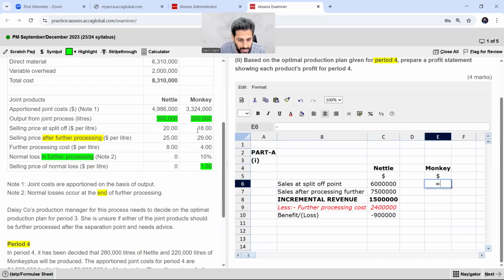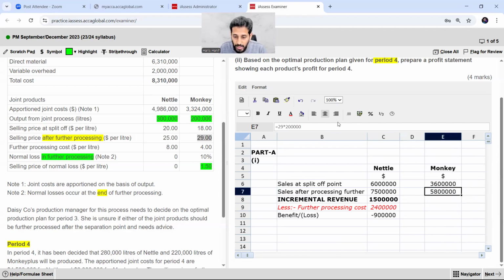Sales at split off, the monkey. This is the amount, $18 and $29 after further processing. So 18 multiplied by 200,000, so it is 3,600,000, right? Now sales after further processing, please note that in monkey there is a loss of 10% after further processing. Now imagine that this is 29. It will not be multiplied by 200,000. No, it would be wrong.